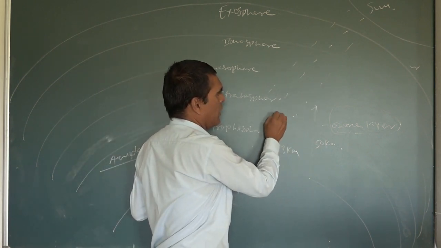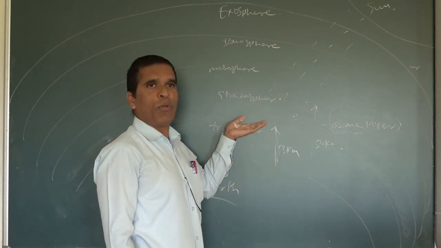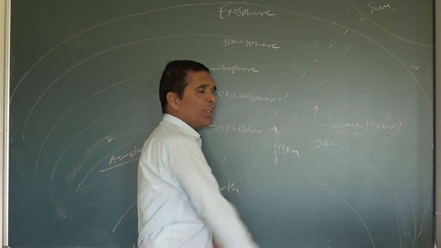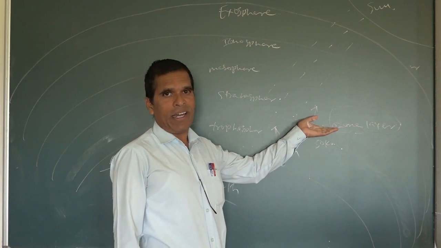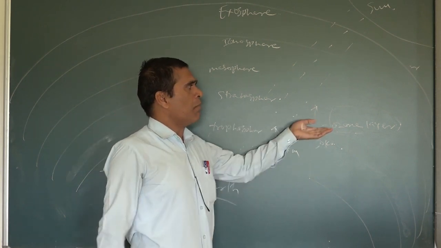Ultraviolet rays are coming and they are absorbed, and the sun rays are purified, and after that they fall on the earth. That's why the ozone layer is very, very important. It is just like an umbrella. The whole earth is protected by the ozone layer.